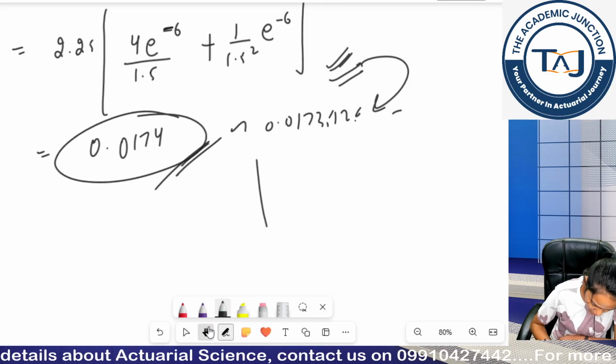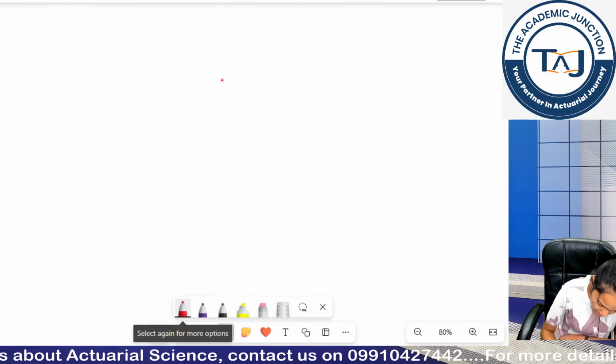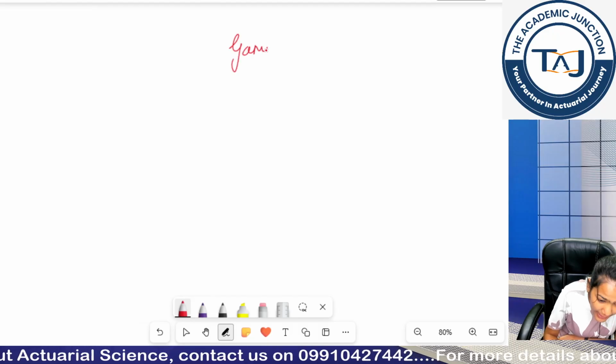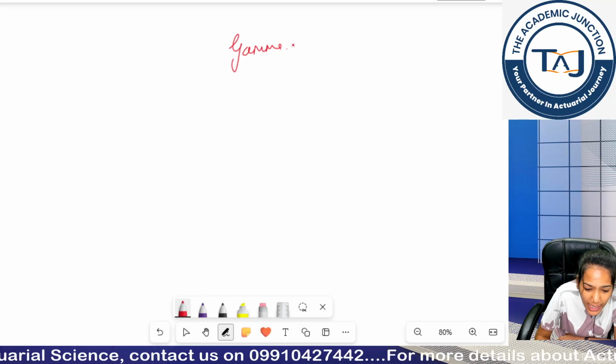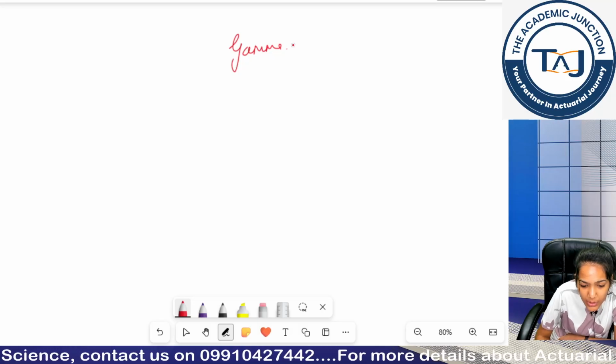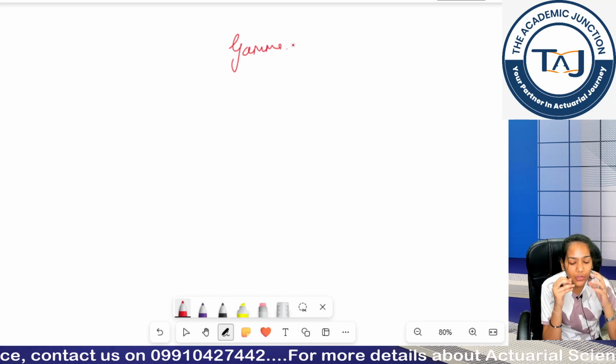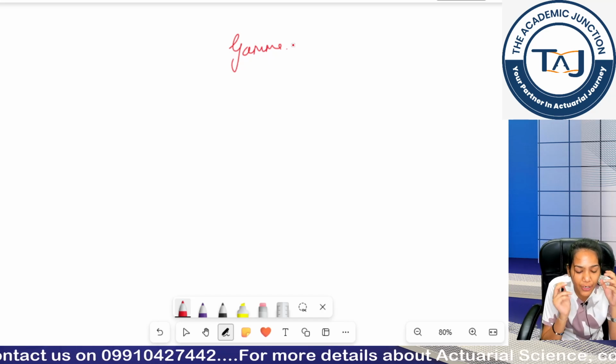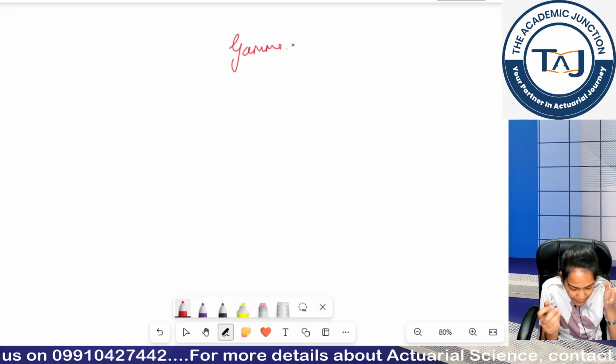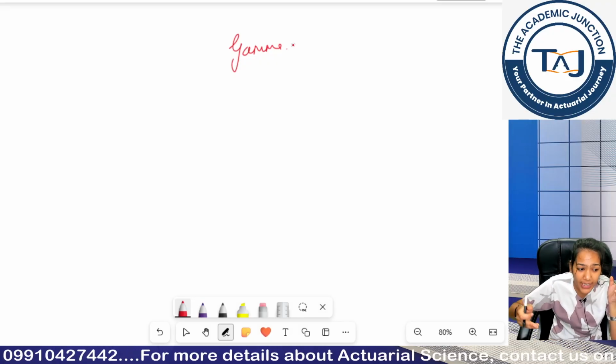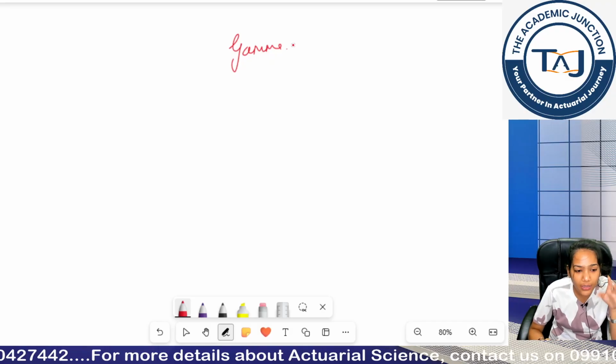Cool, let's move to the next concept. I also told you in the last class that it was so difficult to calculate the gamma distribution probability value this way, because we do not have any table book values, we do not have any function defined for the CDF. So we have to do integration every time. That's not that feasible.